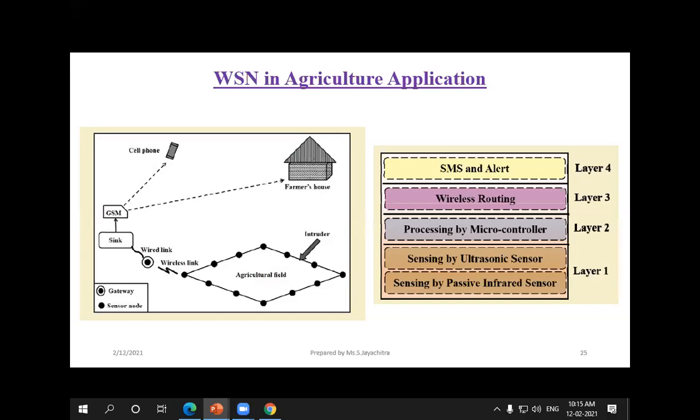Likewise, for the health condition of the crop: if you are planting some seeds and want to monitor whether they are growing, or what the growth conditions of the crop are, first it will gather the information through the sensor nodes, and it will transmit all the information to the sink node. Then it will be transferred to the GSM. Then through the GSM applications, we can easily retrieve the information through the cell phone, and the information can also be communicated to the farmer's house.